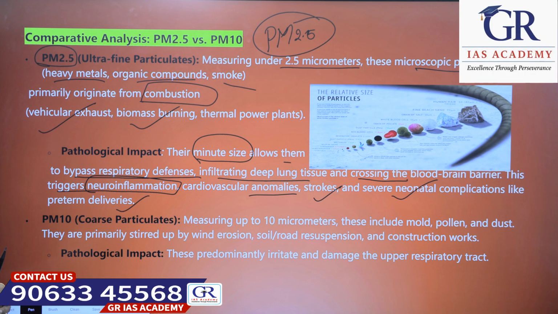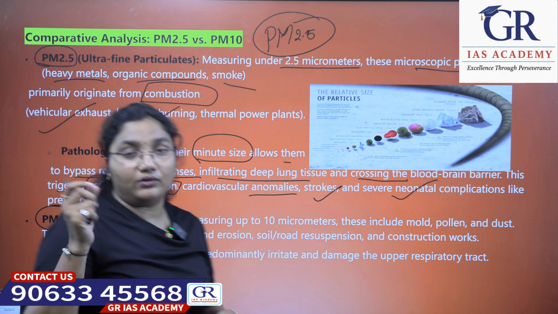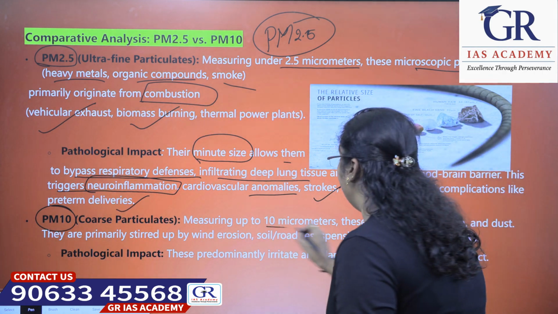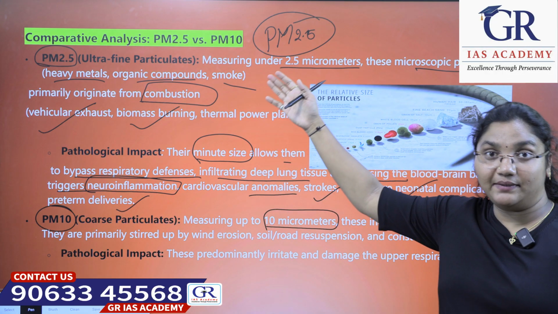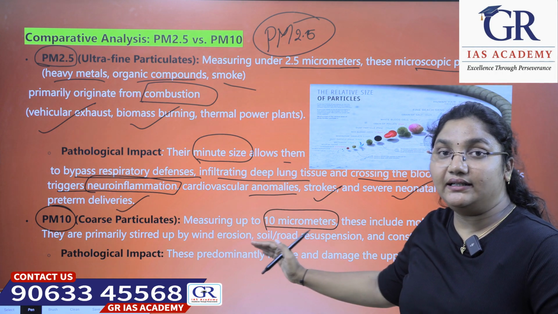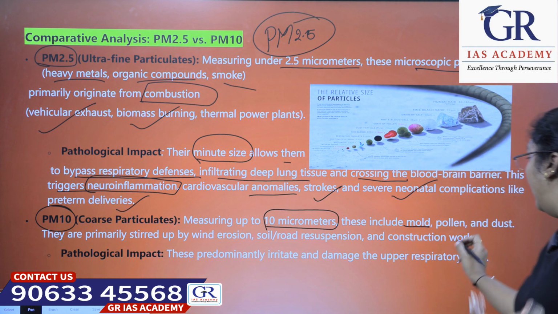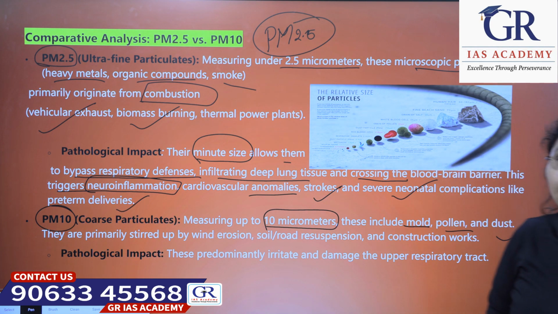Okay, this is about particulate matter 2.5. Now particulate matter 10, which is a coarse particle, measuring up to 10 micrometers, compared to 2.5 micrometers. These include mold, pollen and dust majorly.